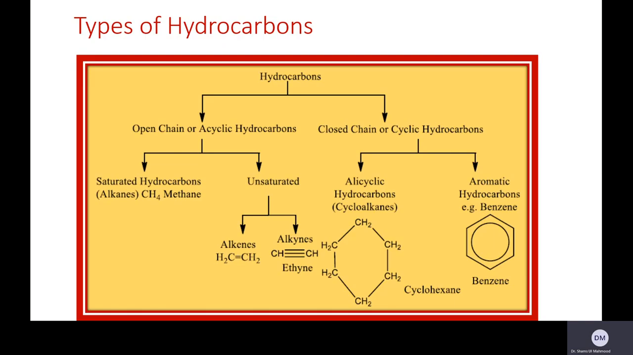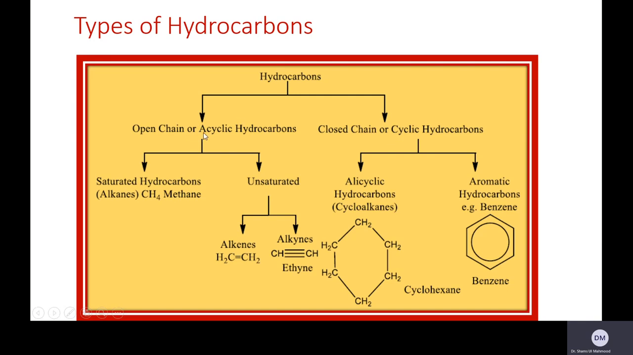So hydrocarbons are divided into various types on the basis of their structures. This slide is very important for this topic. Hydrocarbons are divided into two basic kinds. They may be open chain hydrocarbons or closed chain hydrocarbons. As the name suggests, open chain or acyclic means there will be straight chain or branched chain hydrocarbons. And closed chain means the cycle of carbon atoms.